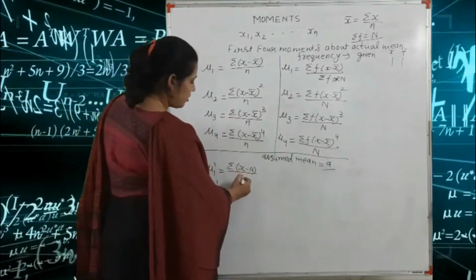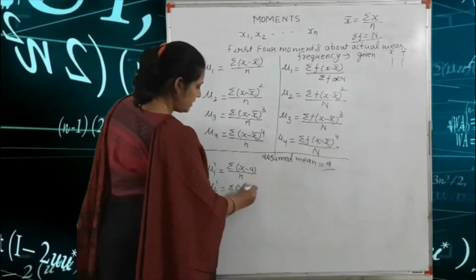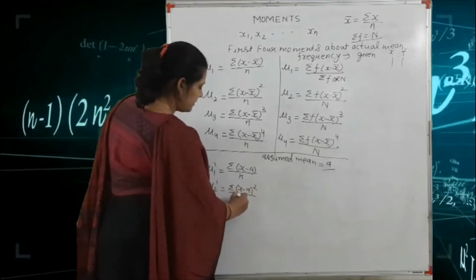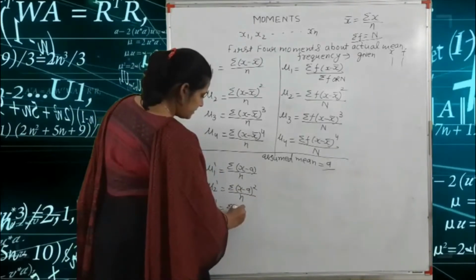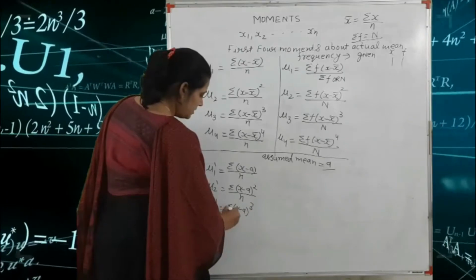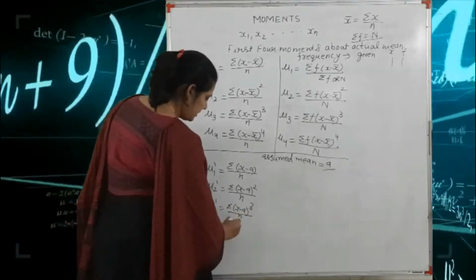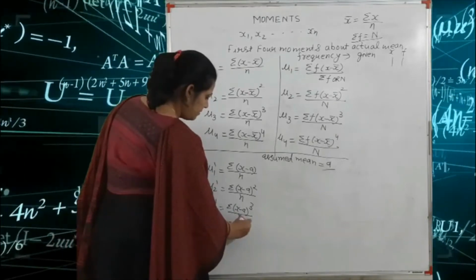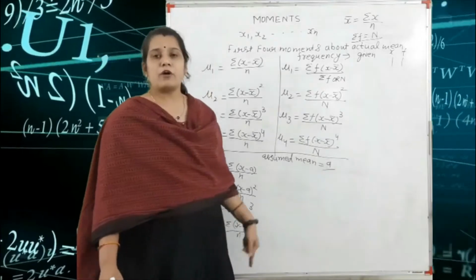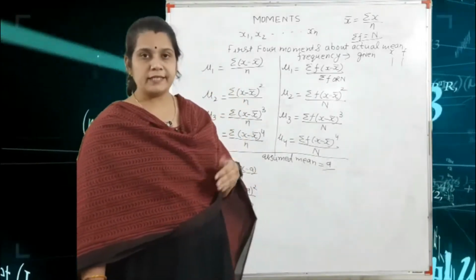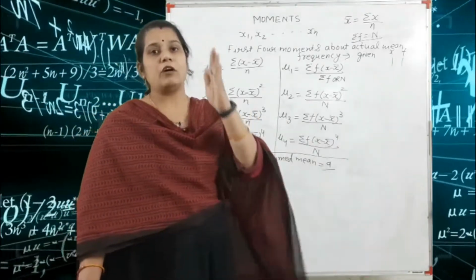And here divided by small n. Got it? The second one is summation x minus a whole square divided by n. Third one is summation x minus a whole cube divided by n. And the fourth one is summation x minus a power 4 divided by n. This is the formula of the first four moments about the assumed mean if only the column of x is given.